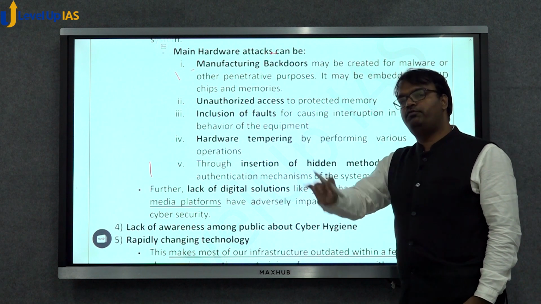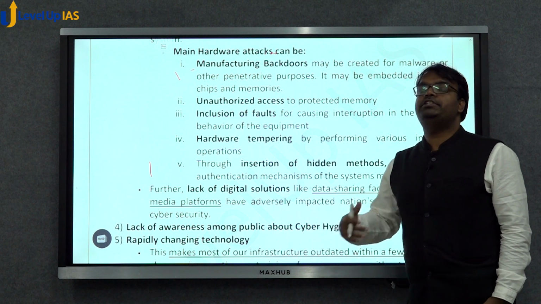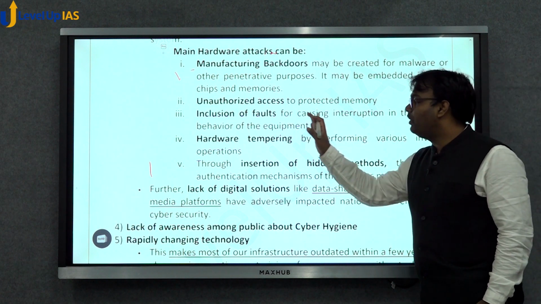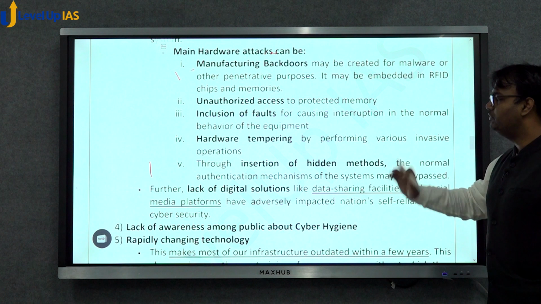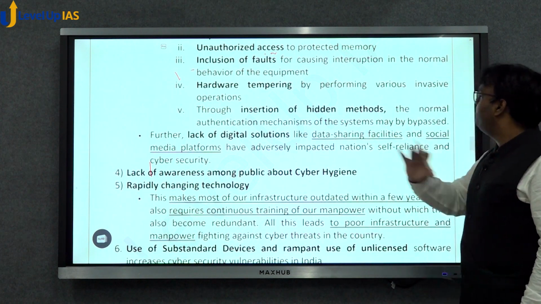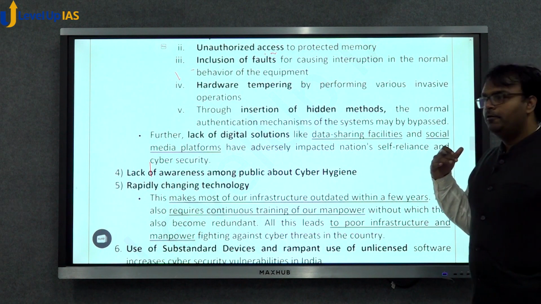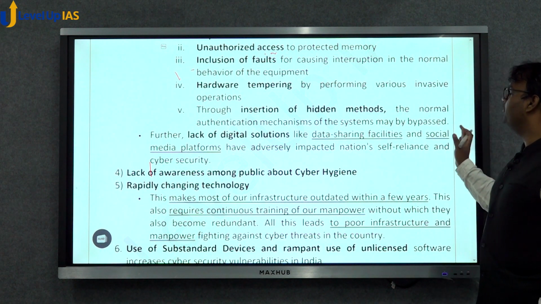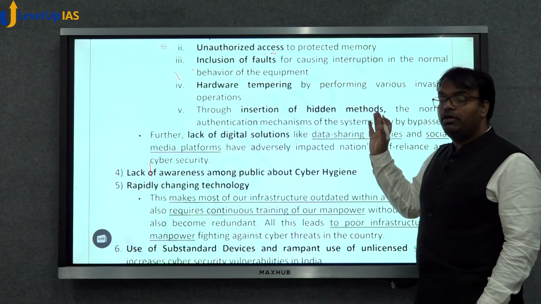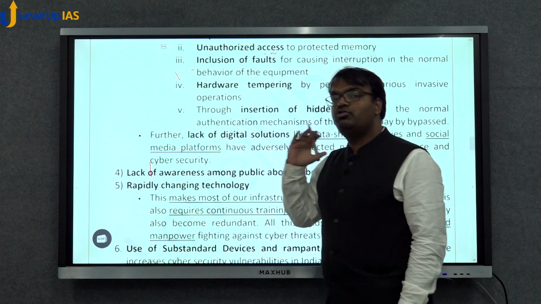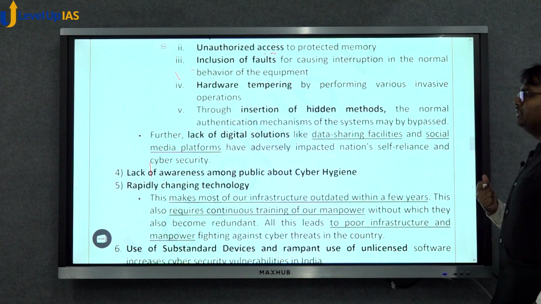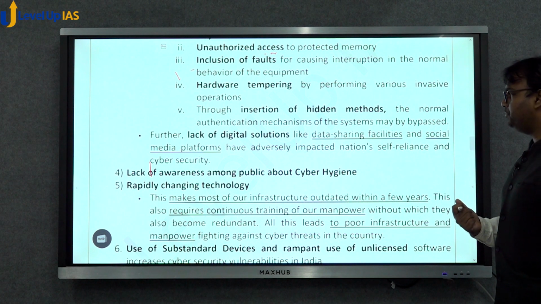They may include some fault specifically by which the device can be hijacked. They can provide for hardware tampering by performing various invasive operations. They may insert some hidden method by which the normal authentication mechanism of the system may be bypassed. All these things are a problem for us, because all these things may be coming from a country with which we are not having that close relation.